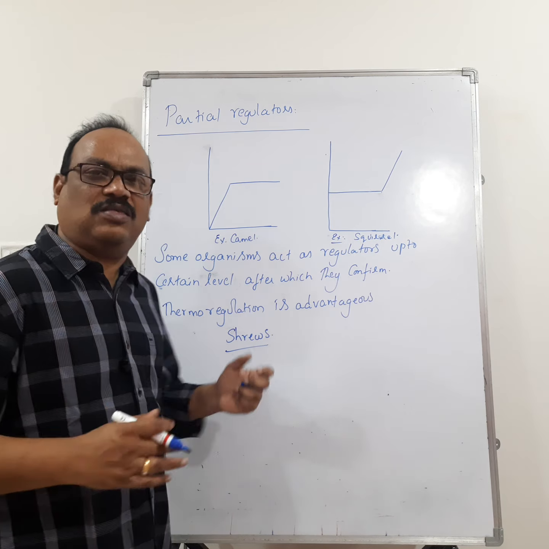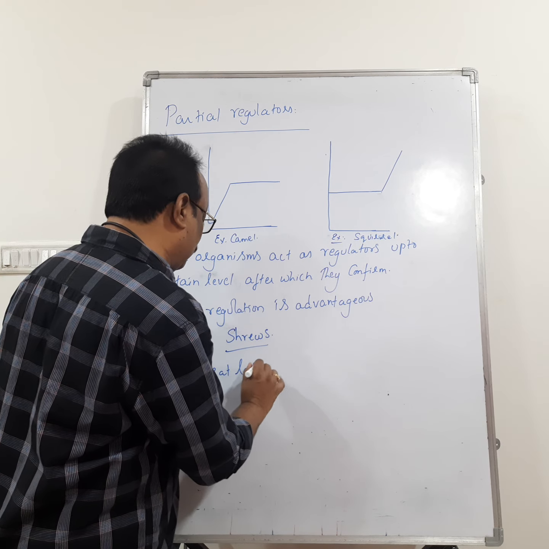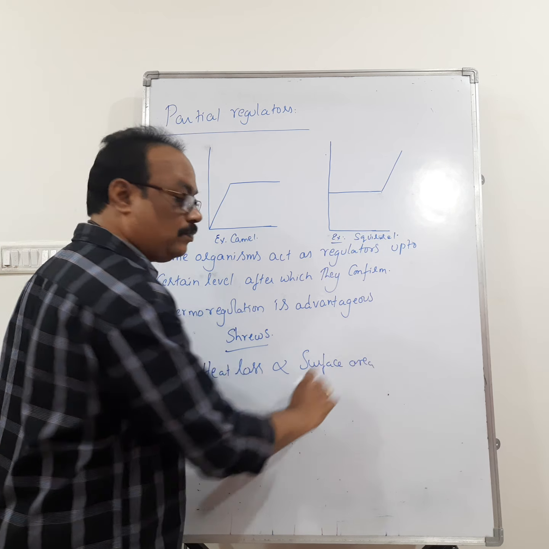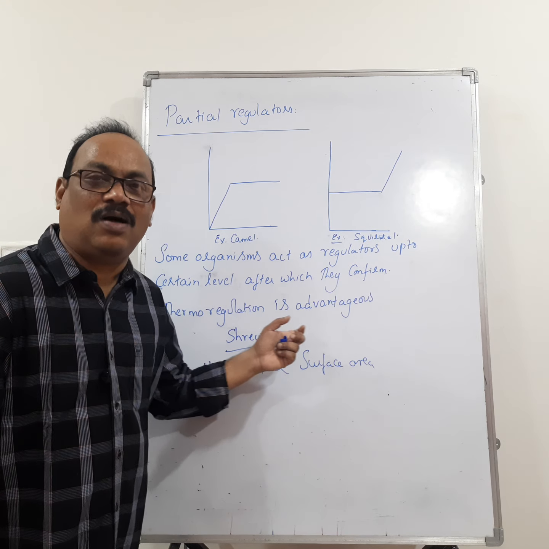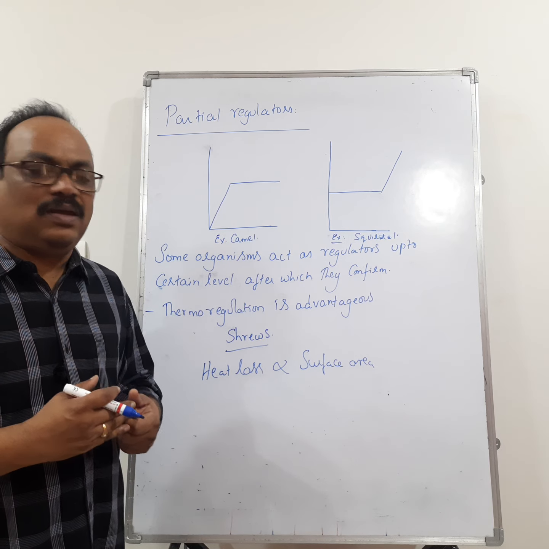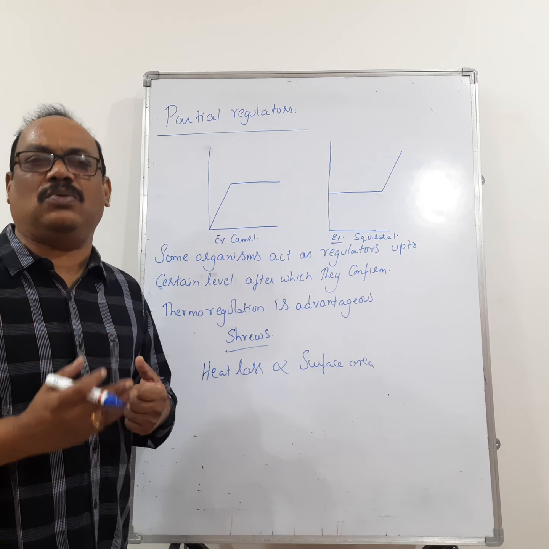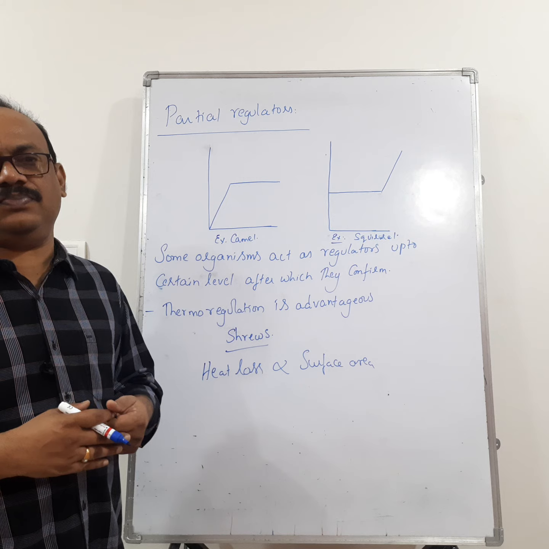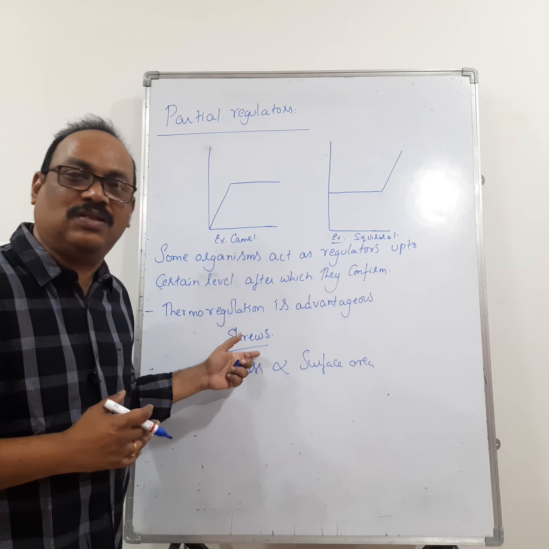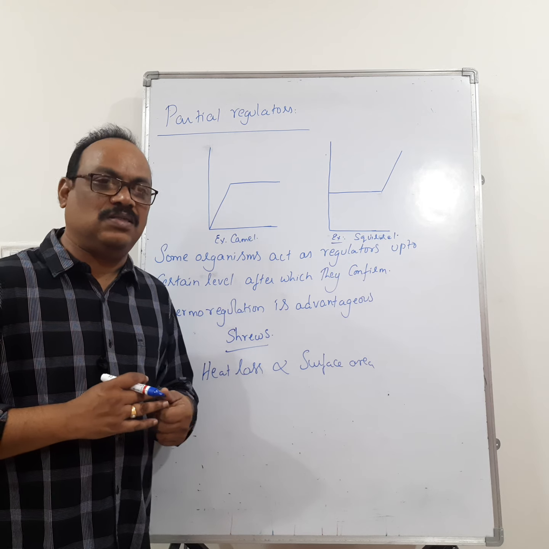That means heat loss is proportional to the surface area. In these small mammals, if the heat loss is more, then generating heat again is more expensive for these animals. That means the metabolic activity of the animal should become more, then the heat can be generated. As heat generation becomes more expensive, such animals cannot be seen in the polar regions.